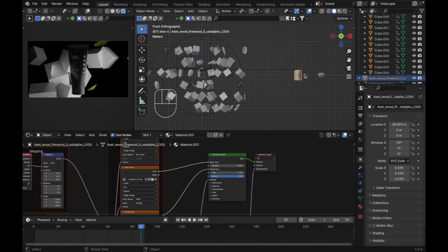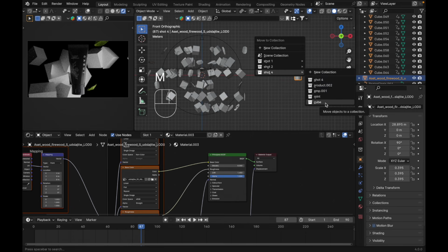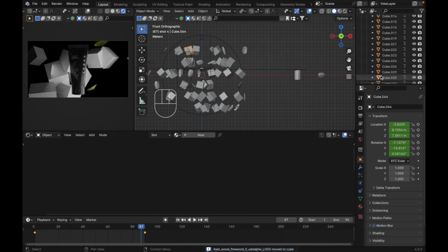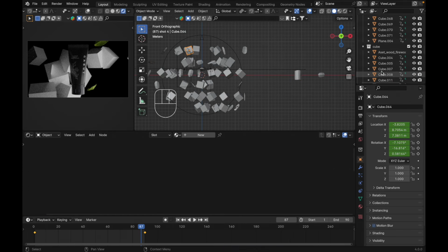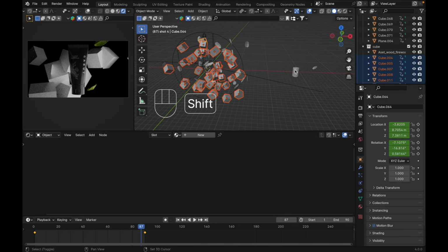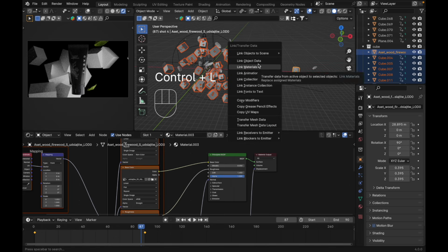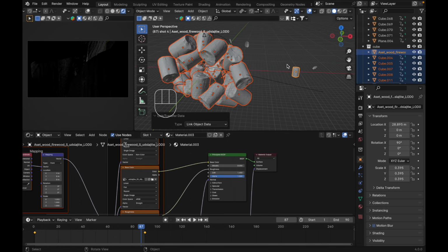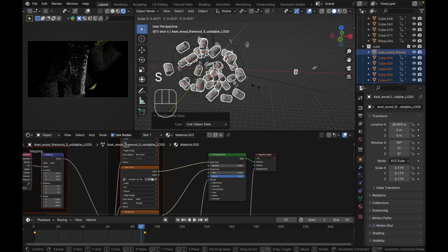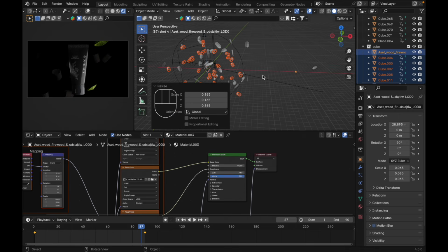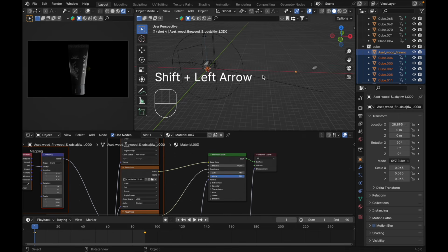And move it to the cube. And select our cube, the rest of the cube. Just like this. And select our charcoal here. Press Ctrl L. Link object data. Just like this. And we need to rescale this down. Press S. Scale this. Like this, I guess. Let's go to the frame 1. Let's see what happened.